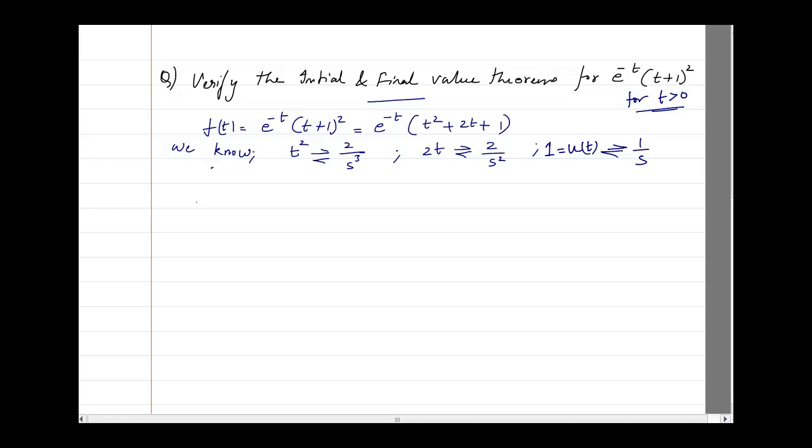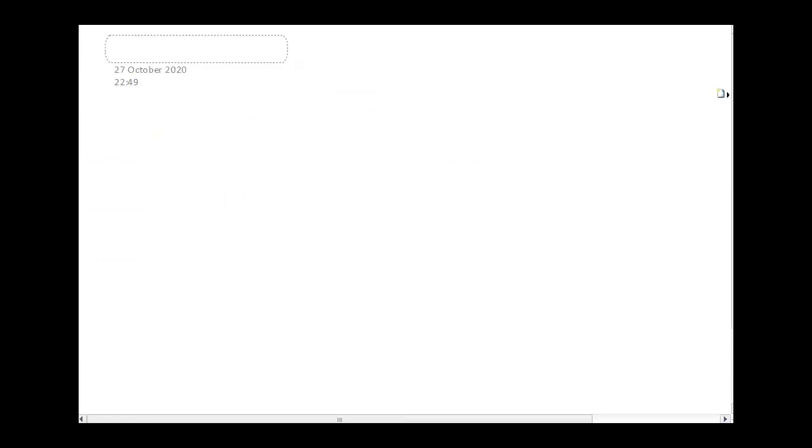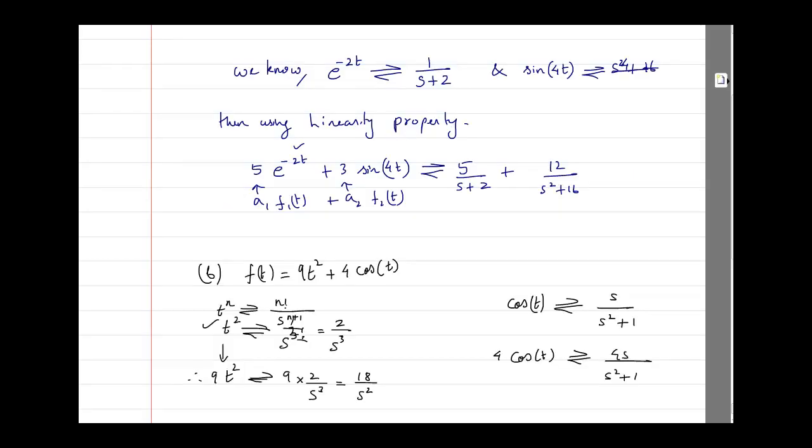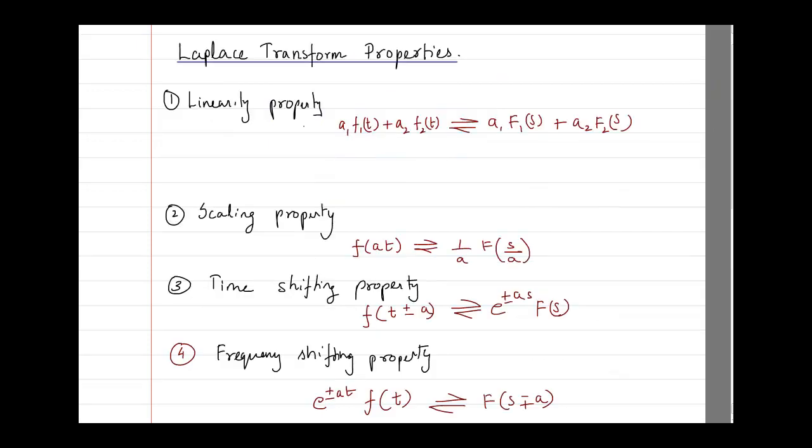Okay, therefore, now which is the property used? Using the first property. What is the first property? Linearity property. That means you can add some things, and on the other side again it will be adding up. Correct?